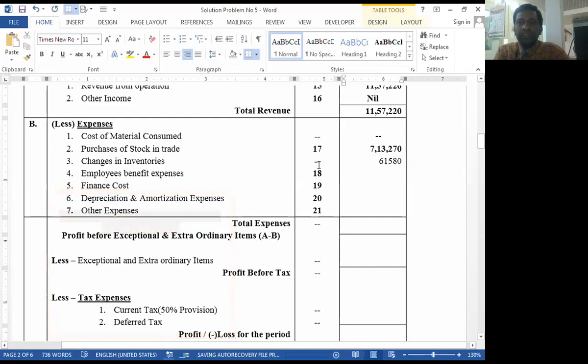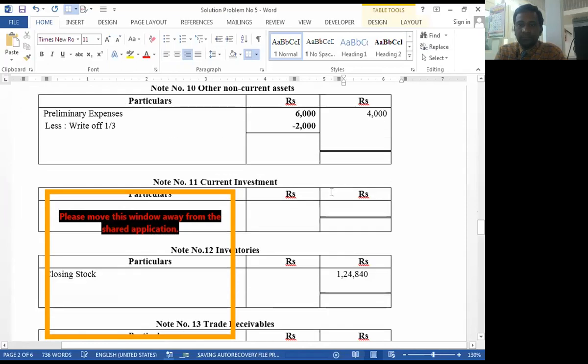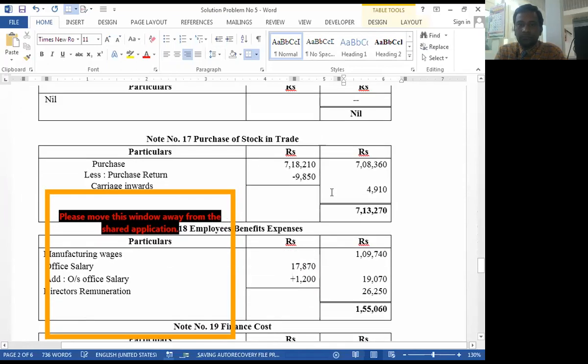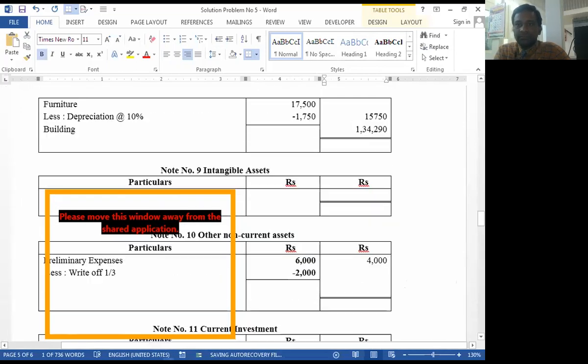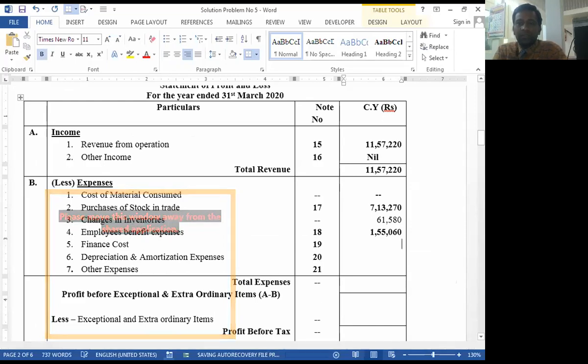Then change in inventories, we already transferred 61,580. Then employee benefit expenses, notes number 18, 1,55,060. Okay. Then finance cost 9,000. Notes number 19.